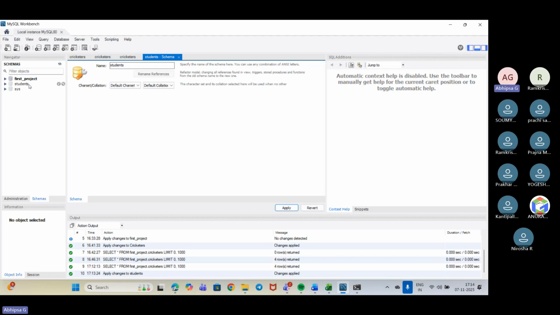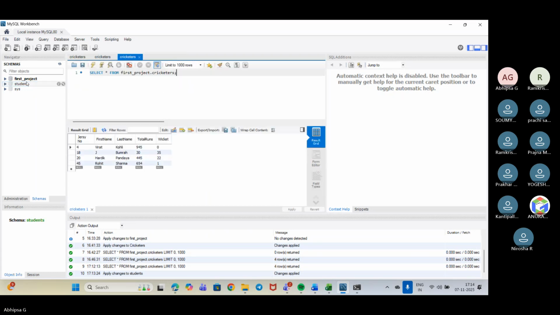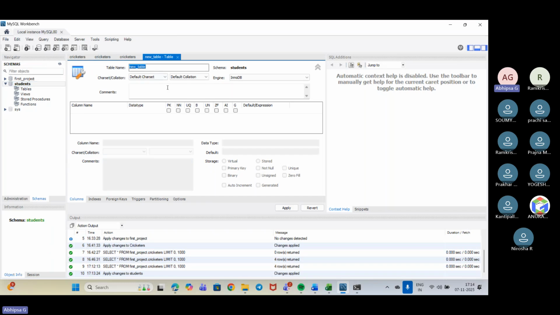Okay, fine. So now what we can do, we can go down to it. Let's just close this. We'll just move in here. So here we have table, view, procedure, stored procedure, function, all of it. After creating the schema, my idea is to move in and create a table. So I'll just double click there, and this is for creating new tables. I'll just click it up here.